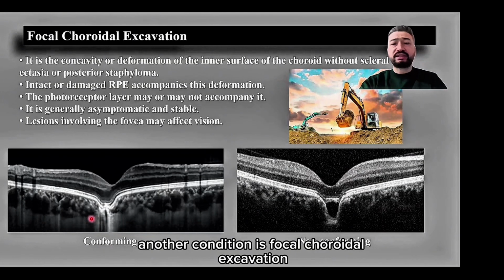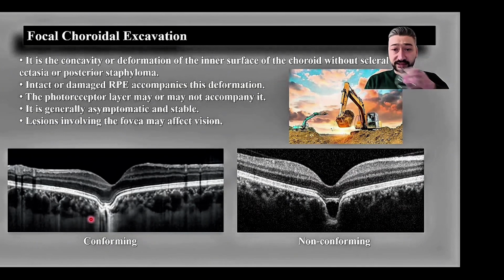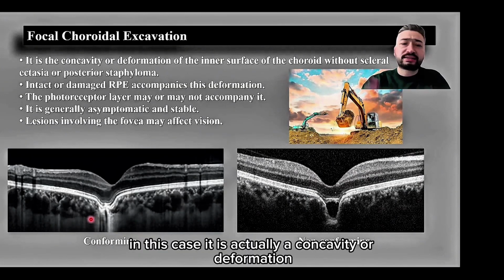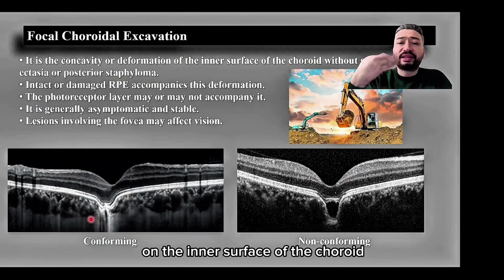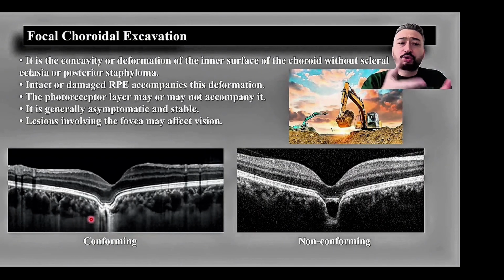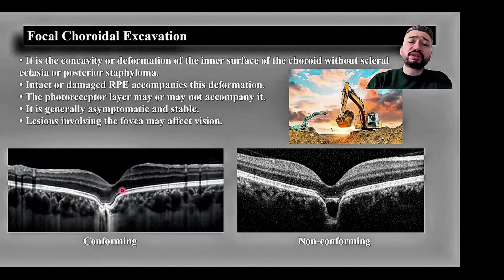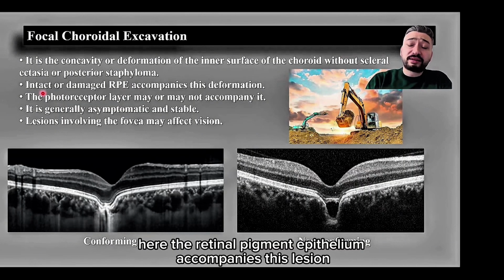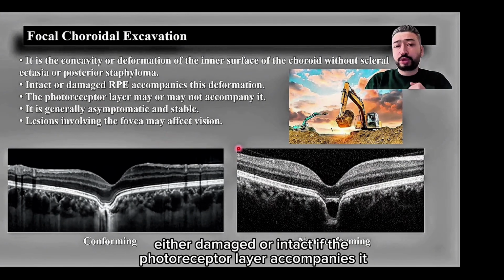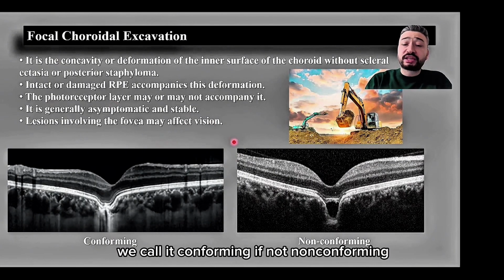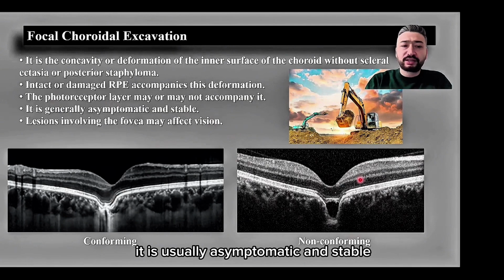Another condition is focal choroidal excavation. In this case, it is actually a concavity or deformation on the inner surface of the choroid. There will be no scleral ectasia or posterior staphyloma here. Here, the retinal pigment epithelium accompanies this lesion, either damaged or intact. If the photoreceptor layer accompanies it, we call it conforming, if not, non-conforming. It is usually asymptomatic and stable.